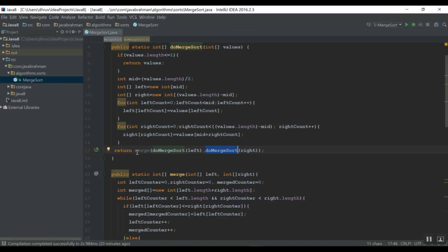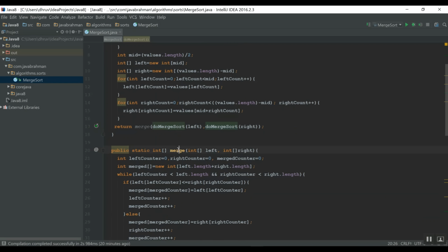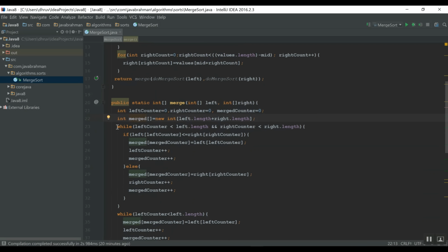So the first pop is of one element array each. And if you now come to the merge method, that is the place where we do the logic once we pop. If you see, it says merged is equal to new int of left dot length plus right dot length. So when you get one element each, you get a new array of two elements. And then this is the most important part, the merging logic.